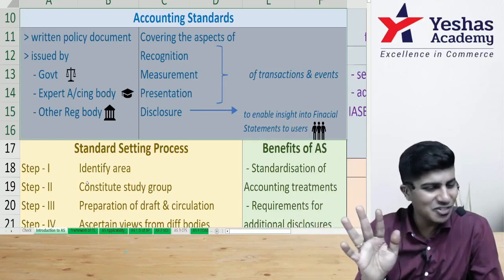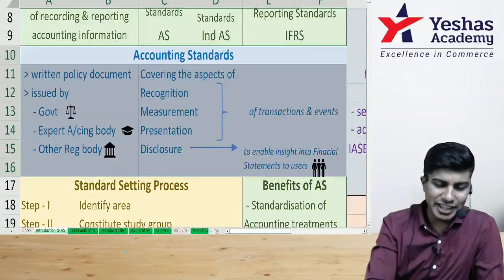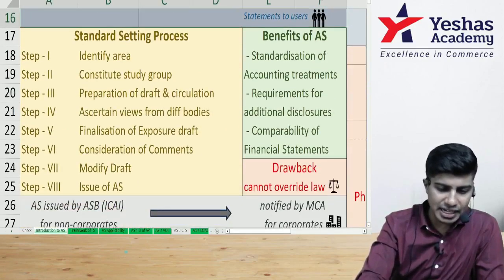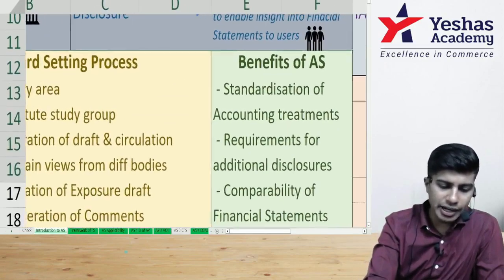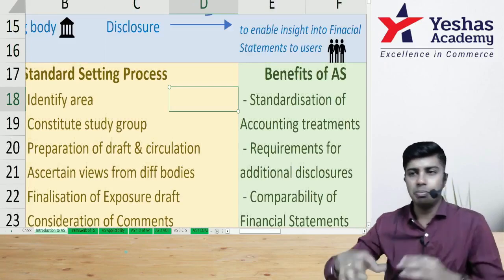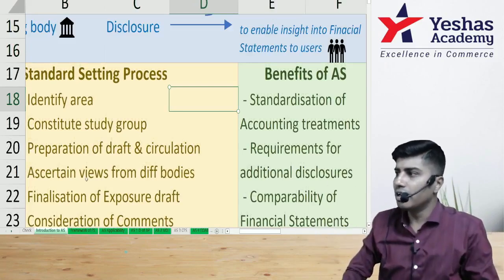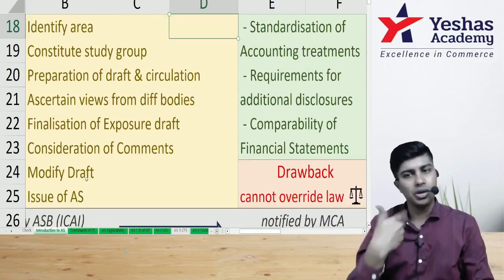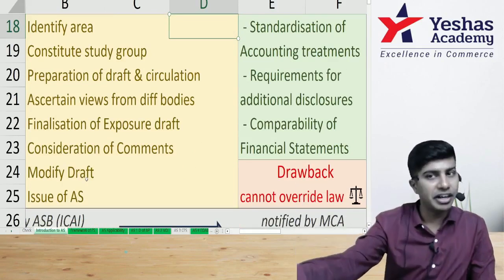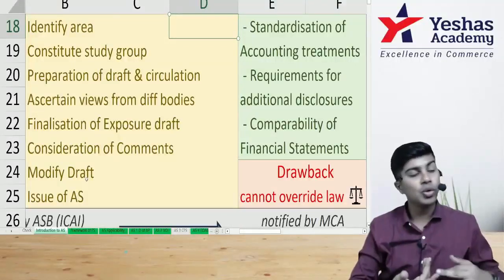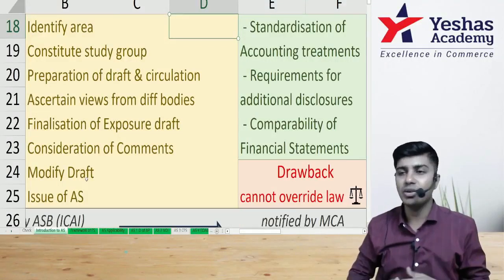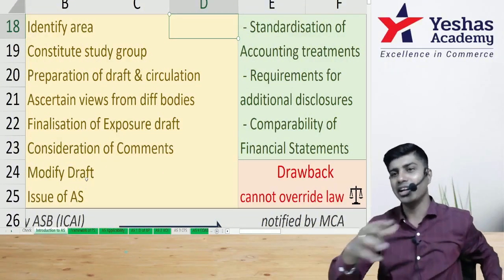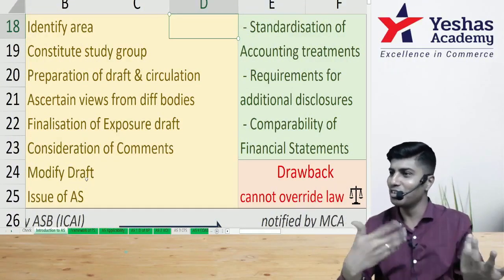So you understood the definition of accounting standard now? Very good. Then we'll see the other part. Now, why do accounting standards come into the picture? Because I told you that different people can follow different things. You recognize revenue at one point, I recognize revenue at another point. You do depreciation differently, I do depreciation differently. You value inventory differently, I will value inventory differently. You will compute goodwill differently, I will compute goodwill differently. I can go on telling you for the next 1 hour the ways in which differences can arise.